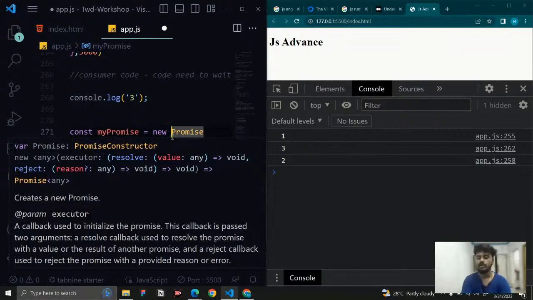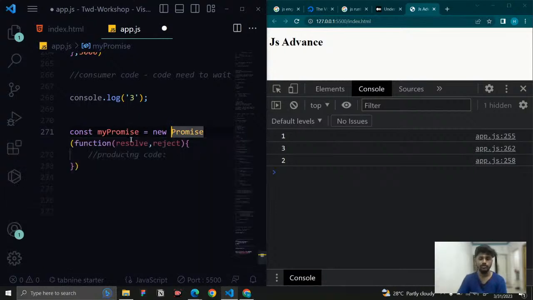Well, promises introduced a concept called error handling. Right now I'm going to work with a time consuming process, and I don't know whether it is going to execute or fail. I don't know whether it is going to reach the server or fail, right? So I need to send two responses. If it is a success, then I need to run a function to show my success status. And if it is a failure, then I need to run something to show my failure status. That's what it is.